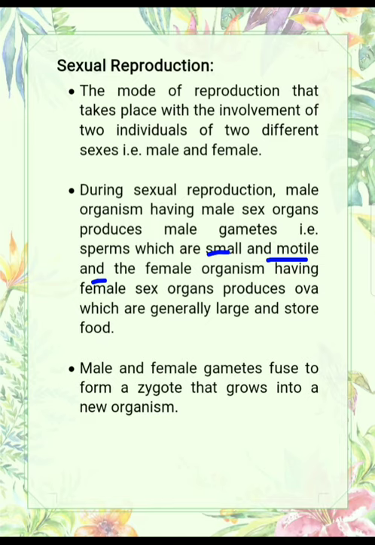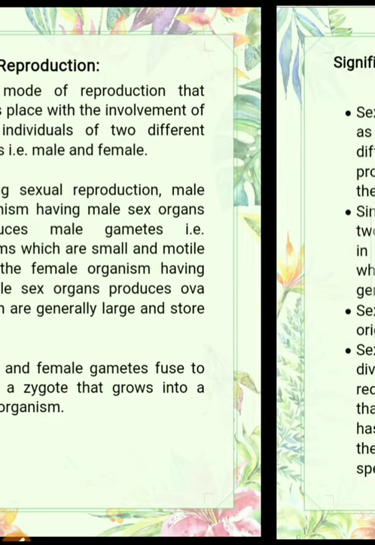Motile means they can move, while the female gametes are generally large and store food. Large they are, but they can't move. They are non-motile and they store food. Male and female gametes fuse to form a zygote that grows into a new organism. When male and female gametes fuse, they form a zygote, and the zygote finally forms a new organism.